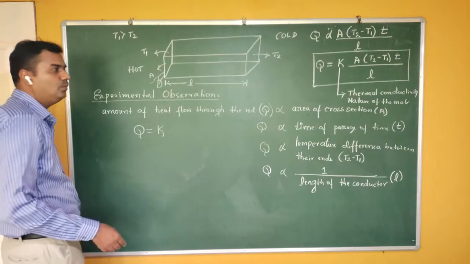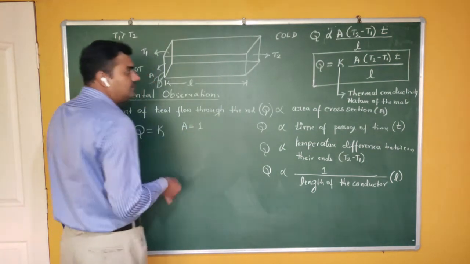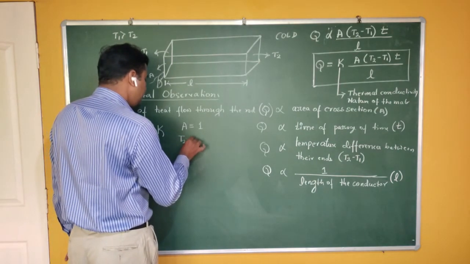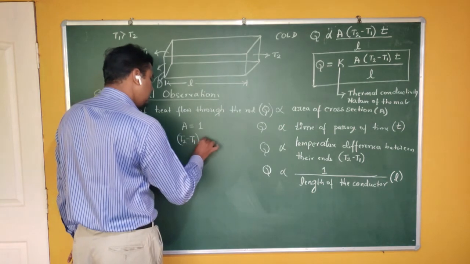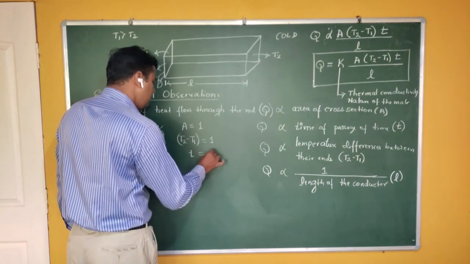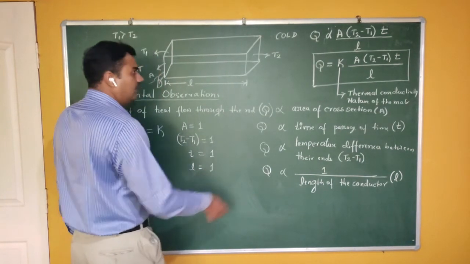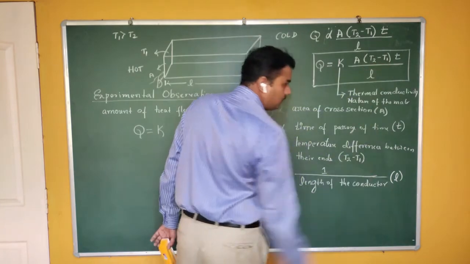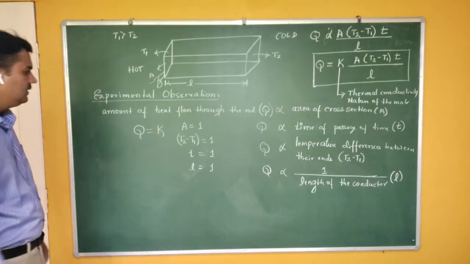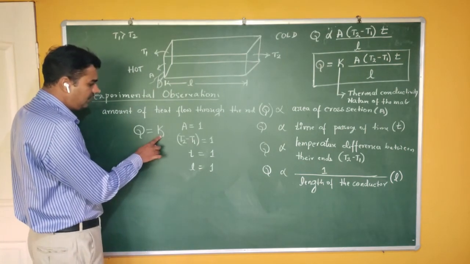K becomes Q when your area is unity, your temperature difference is unity, your time of passage is 1, and your length is also 1. If you take all these quantities as 1, then Q is equal to K. So what is K? Thermal conductivity.